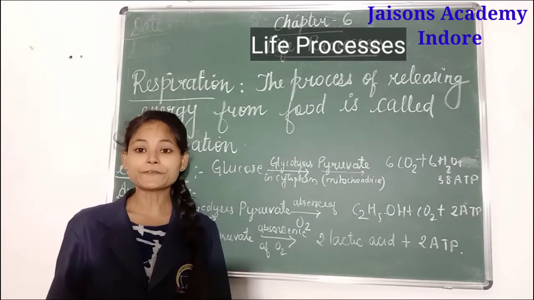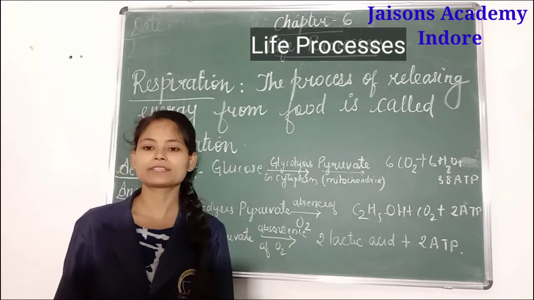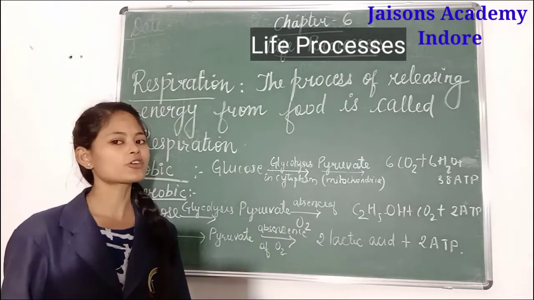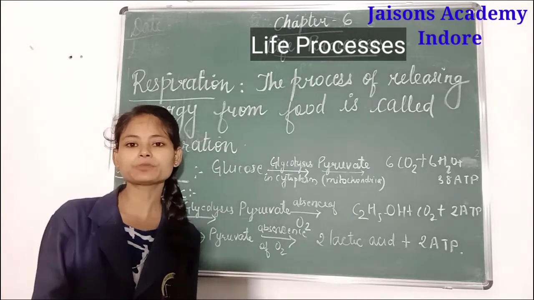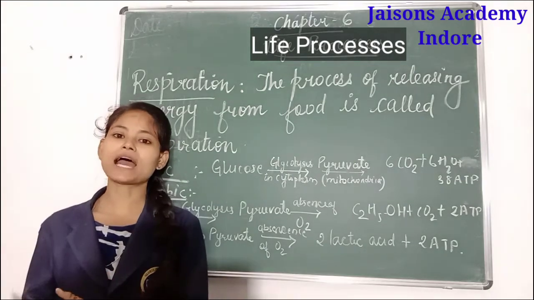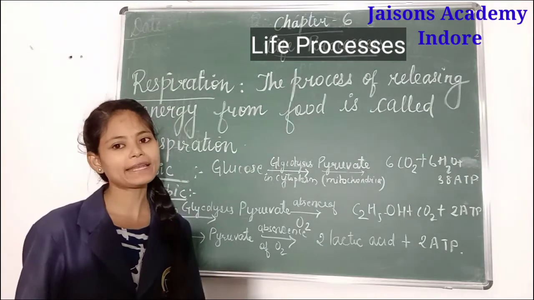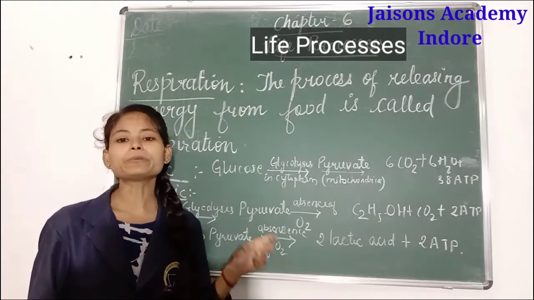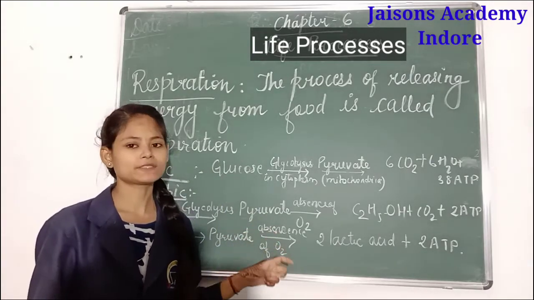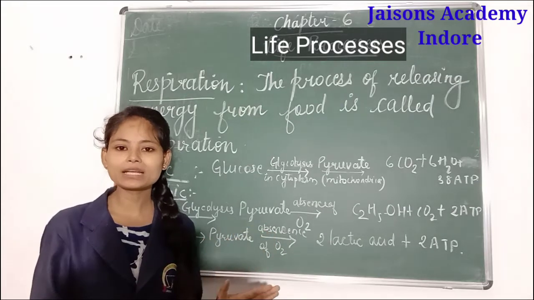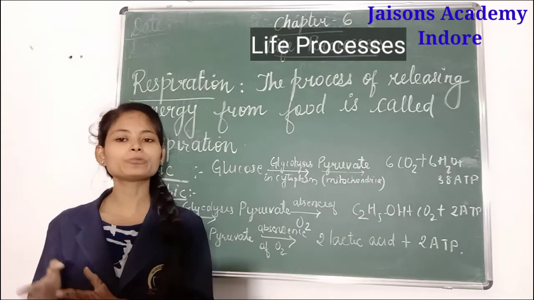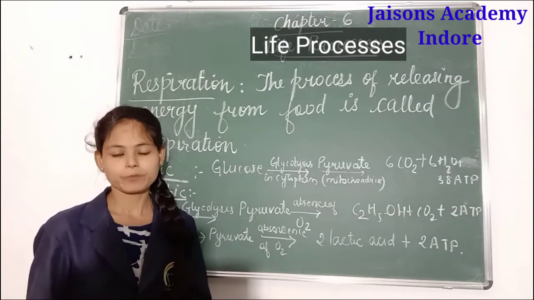So the difference between aerobic and anaerobic respiration is like that. If respiration takes place in the presence of oxygen, it is called aerobic respiration, and if it takes place in the absence of oxygen, it is called anaerobic respiration. In aerobic respiration, complete breakdown of food takes place, but in anaerobic respiration, incomplete or partial breakdown of food takes place.